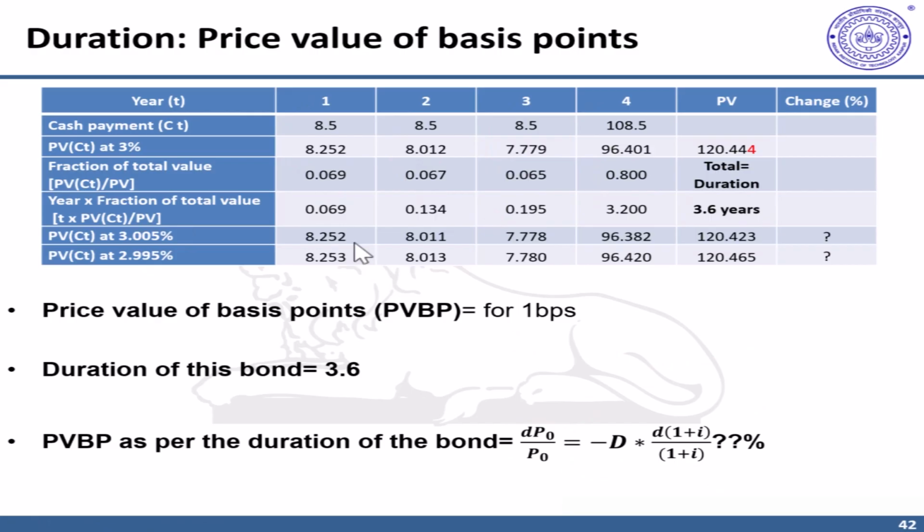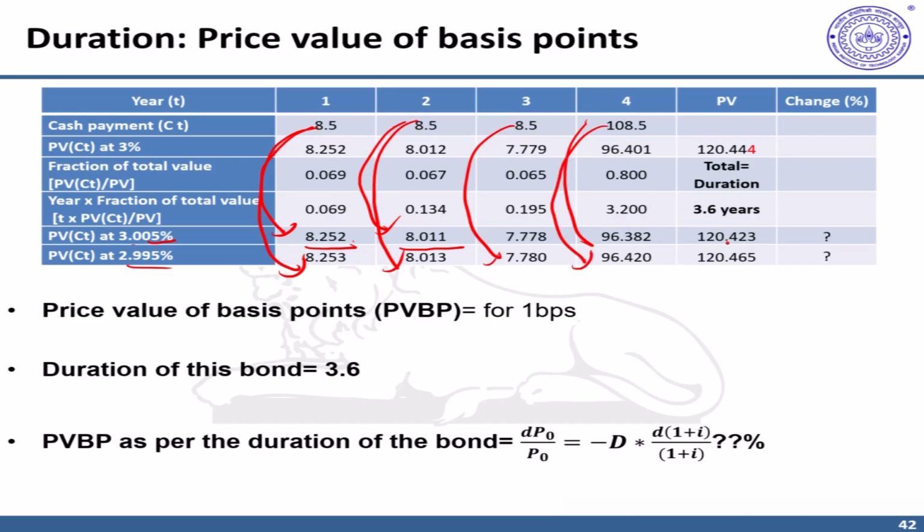Parallelly, we also calculate the corresponding present values for these percentage points. So at 3.005%, what is the value of this coupon, and so on. Similarly, at 2.995%, what is the present value of this coupon, this coupon, this coupon, and the present value of principal plus coupon payment. You can see there's a slight decrease in prices due to this half basis point increase in interest rates, and a slight increase in price due to decrease in interest rates. So the interest rate decrease results in increase in prices.